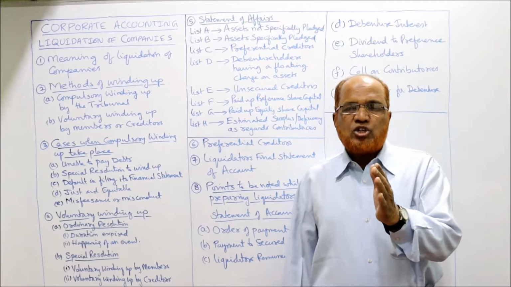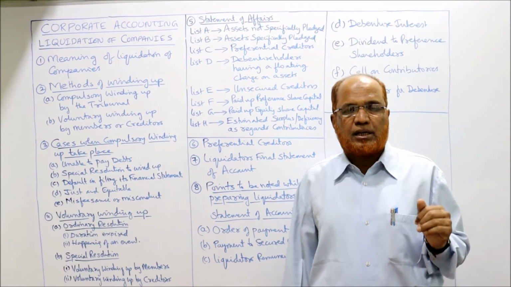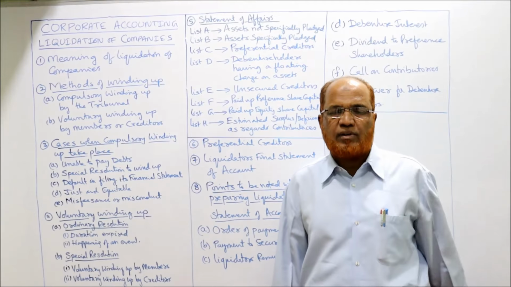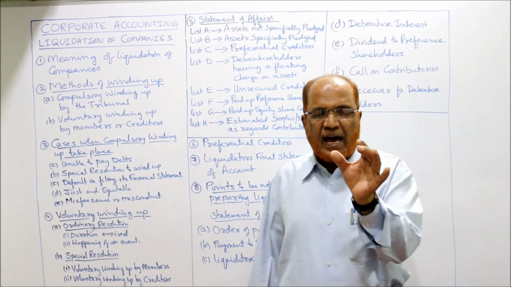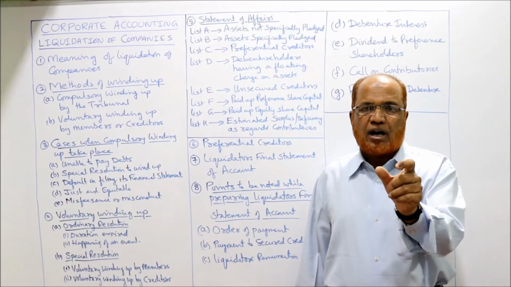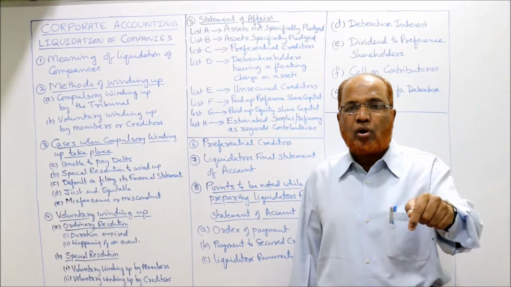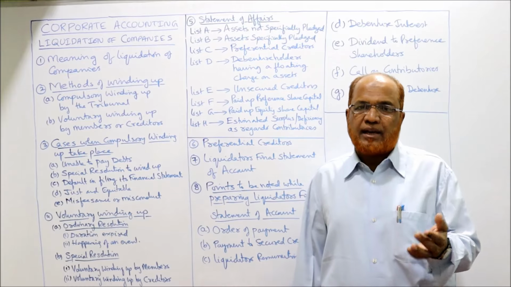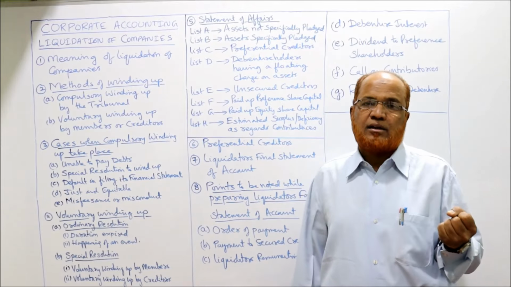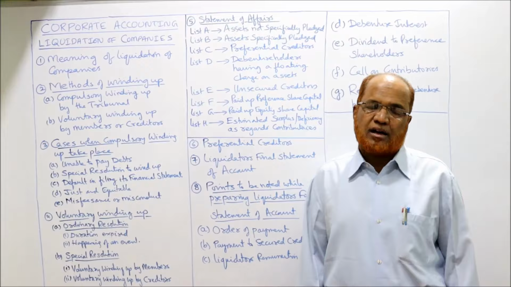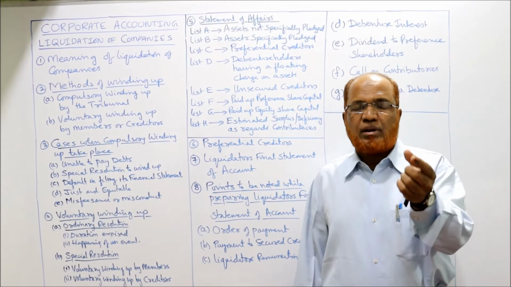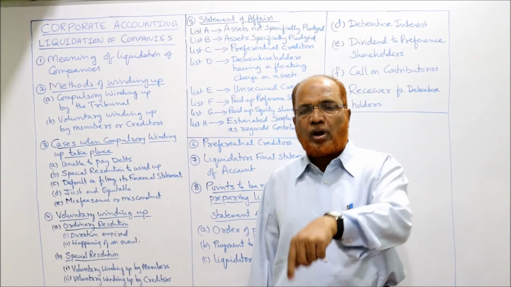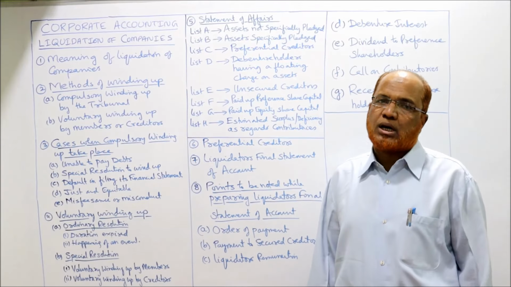Now see here, preferential creditors are unsecured creditors. There is no security given to preferential creditors. Then why the name preferential is given? According to Companies Act there are some creditors who should be paid before any payment made to other creditors. दूसरे क्रेडिटर्स को देने से पहले ये लोगों के पास प्रेफरेंशियल राइट है. कौन दिया राइट? ये कंपनीज एक्ट दिया है. So the creditors which are given preferential right by the Companies Act that they should be paid the amount before any amount is paid to unsecured creditors.